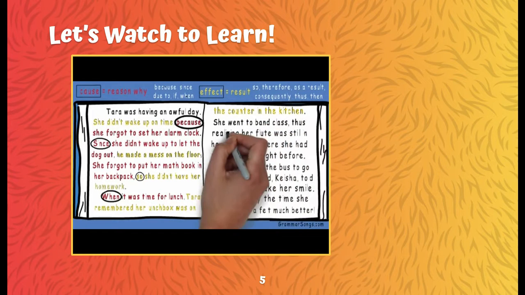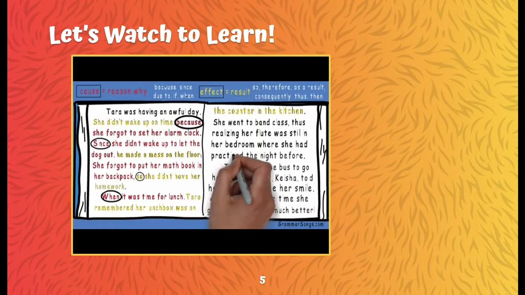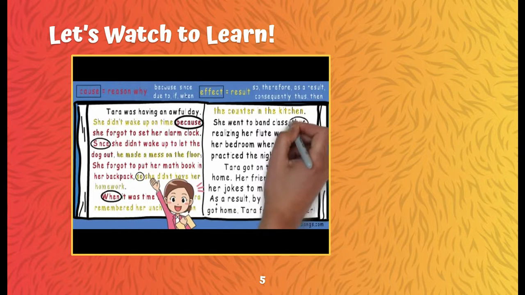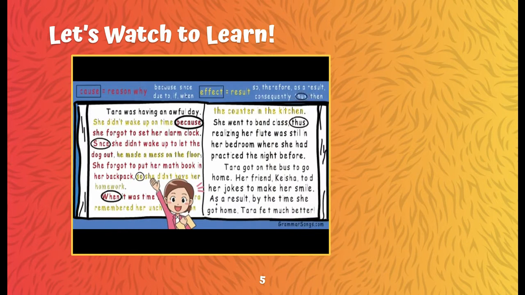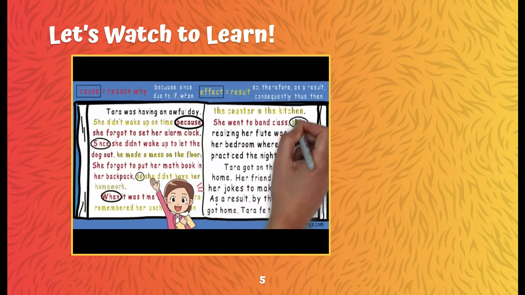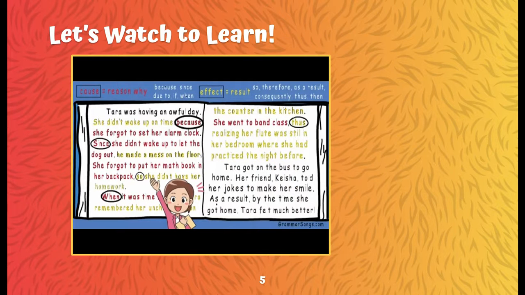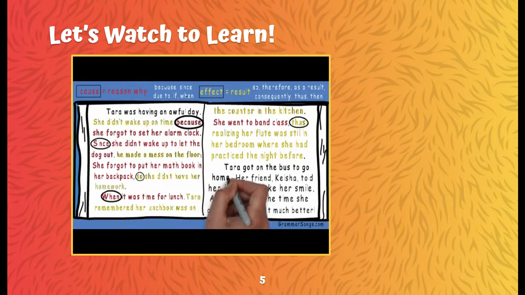She went to band class, thus realizing her flute was still in her bedroom where she had practiced the night before. Thus can be a signal word for an effect. Great job. She went to band class, thus realizing her flute was still in her bedroom where she had practiced the night before. Going to band class caused Tara to realize her flute was still in her bedroom. Yes. Poor Tara. Will her day get better? Well, let's keep reading. Tara got on the bus to go home.